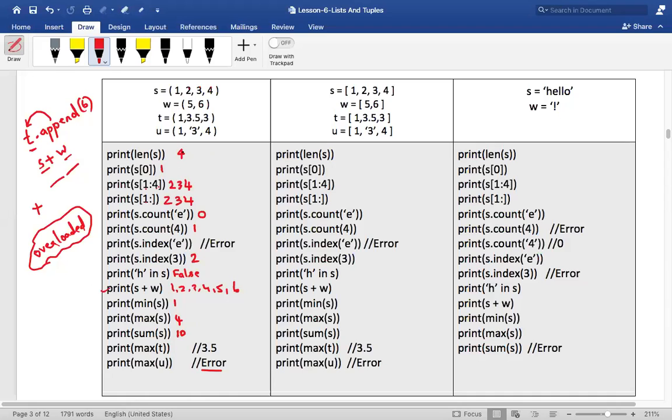What is the maximum of U in this tuple? It is 134? No, it is an error, because 134 is there as a string, therefore it will actually give you an error. It says that I will not be able to compare a string with an integer. Is that okay?